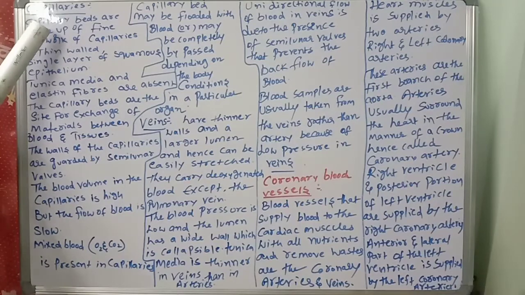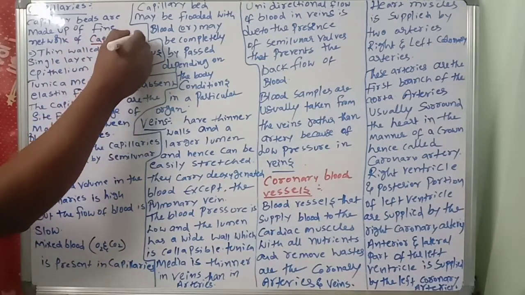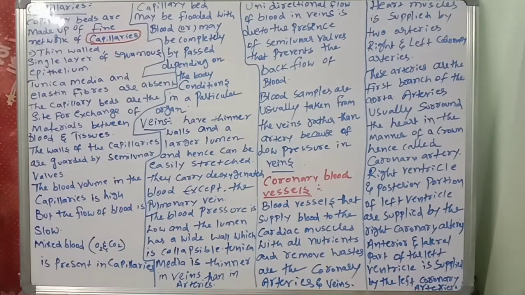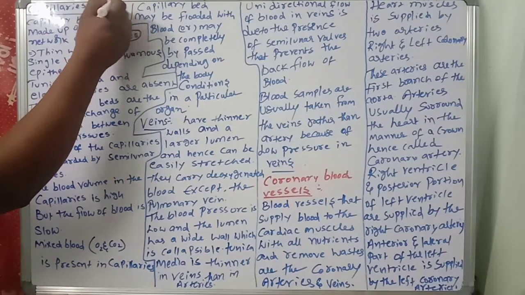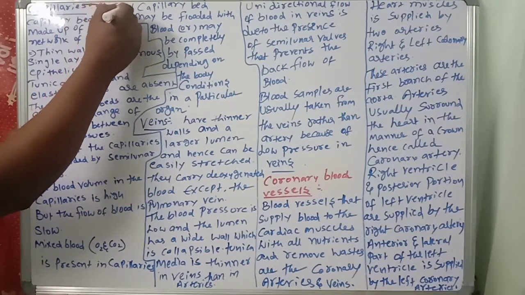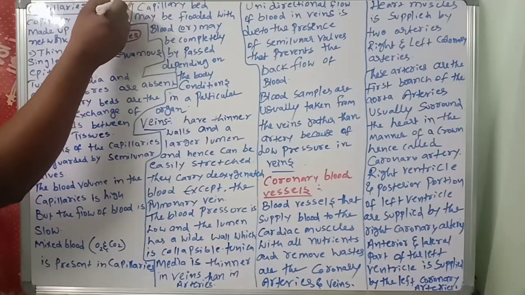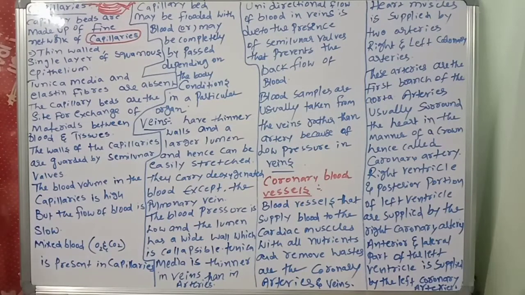Capillary beds are made up of a fine network of capillaries. So capillary beds are made of which one? Capillaries. See, like this, these are all capillaries. This is the artery, and altogether the vein. So the artery is ending and the vein starting is the capillaries. The capillaries are thin walled. The start of veins and the end of arteries are called capillaries.